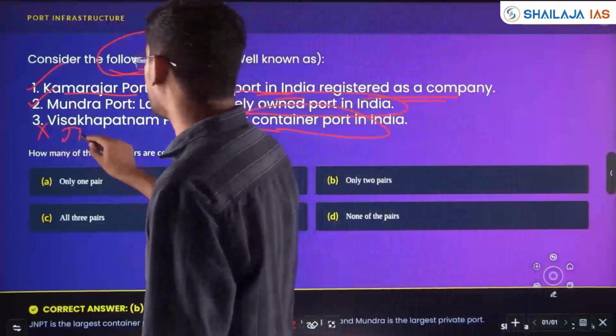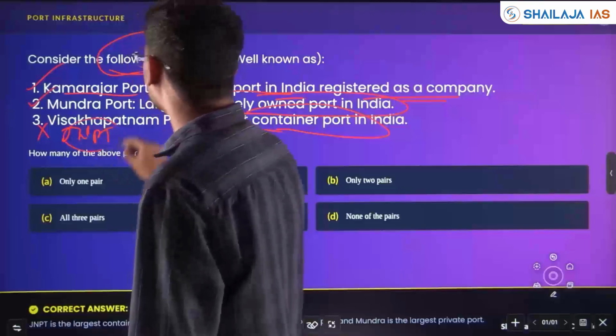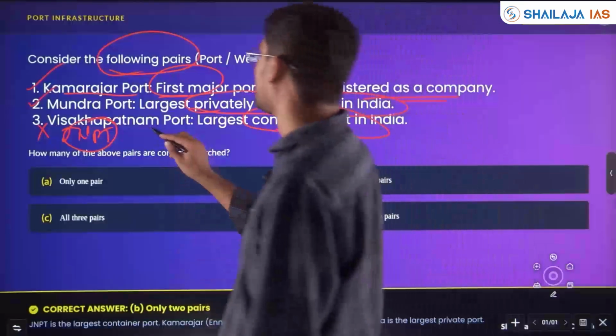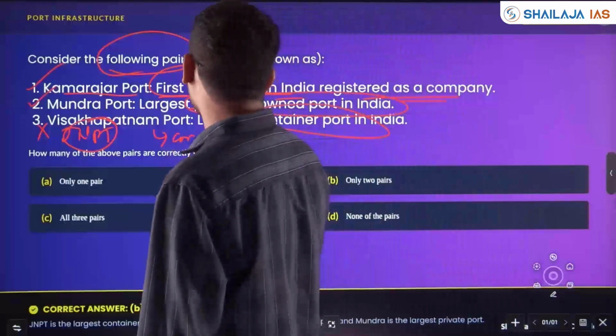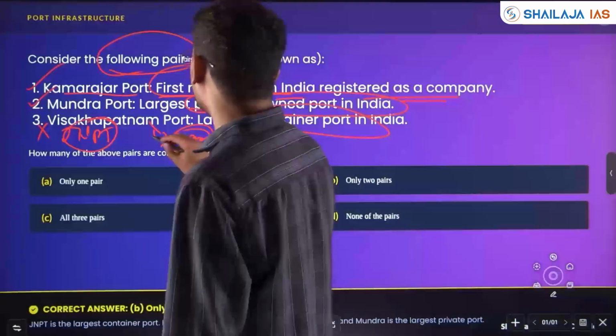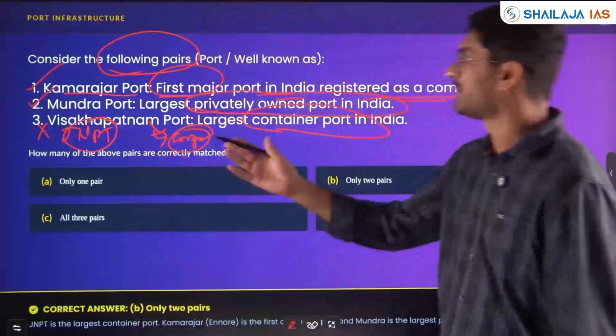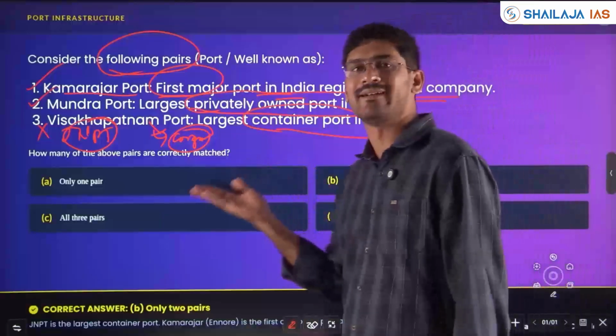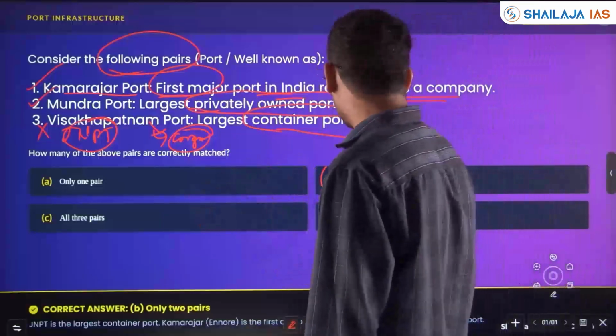If you know, you can answer. Jawaharlal Nehru Port is the largest container port in India, in Mumbai. Visakhapatnam Port, okay, bulk cargo is handled in Visakhapatnam Port. So statements 1 and 2 are right, 3 is wrong. Here you can't eliminate unless you know. So here only 2 pairs.